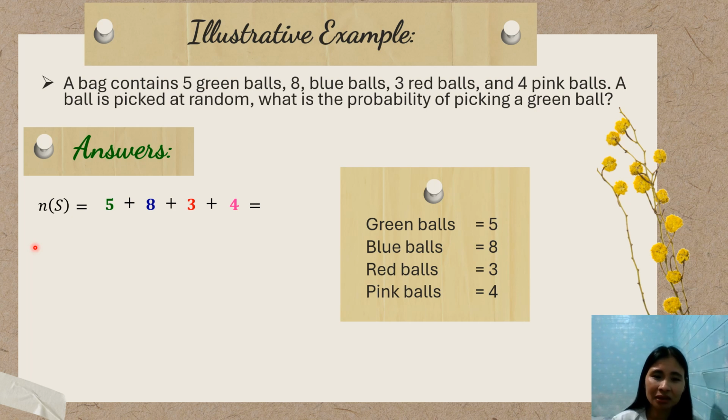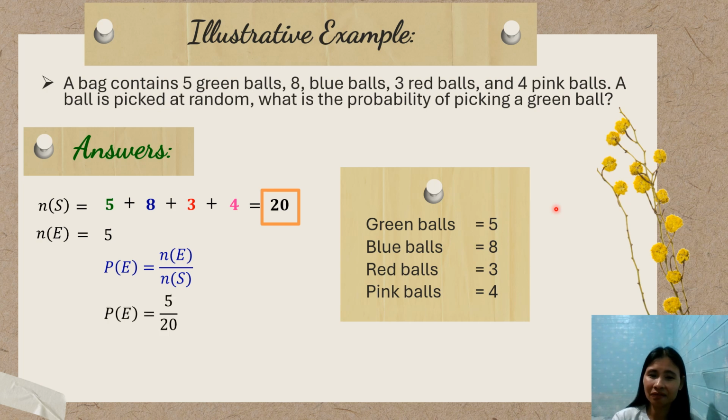So 5 plus 8 plus 3 plus 4, that is equal to 20, which means 20 is our N of S. Now the question is picking a green ball. So N of E is the green. There are 5 green balls, so that is equal to 5.